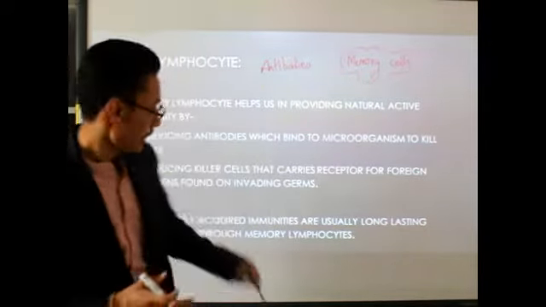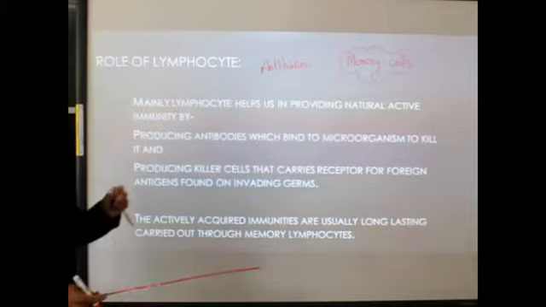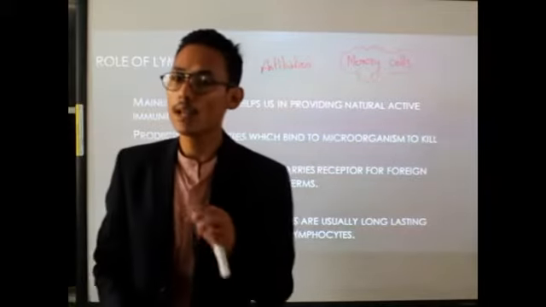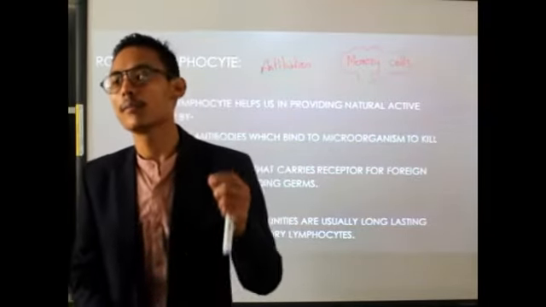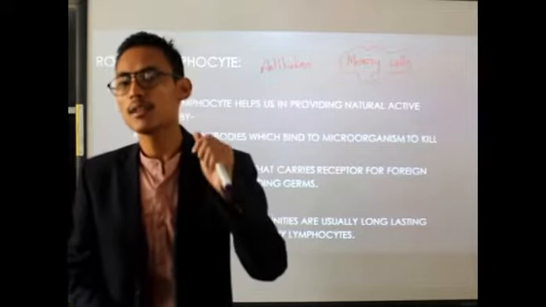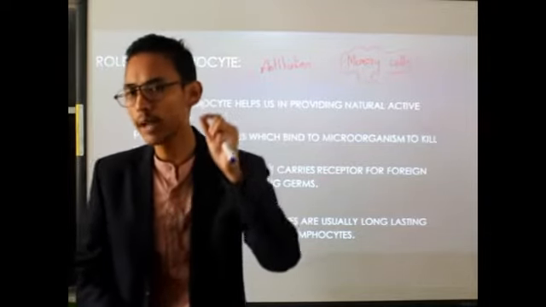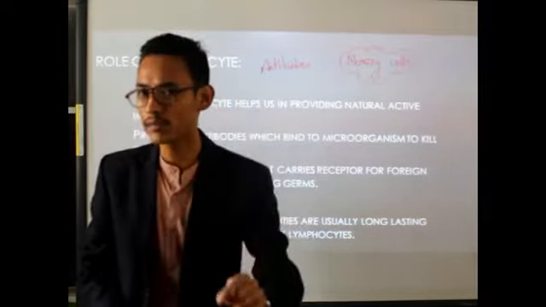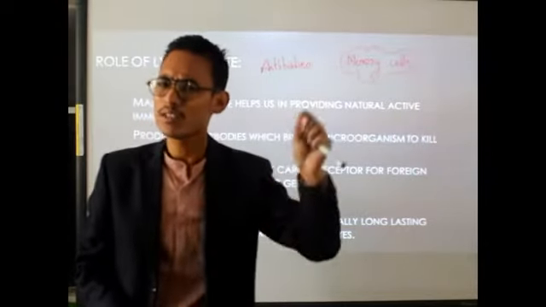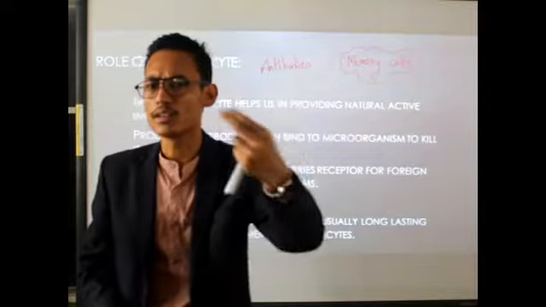Clear? So, actively acquired immunities are long lasting, because in actively acquired immunity there will be formation of memory cells, and these memory cells will recognize whether the microorganisms have entered our body for the first time or for the second time.